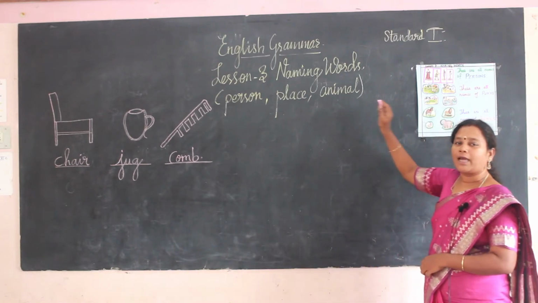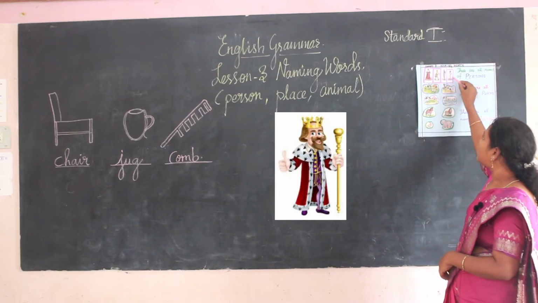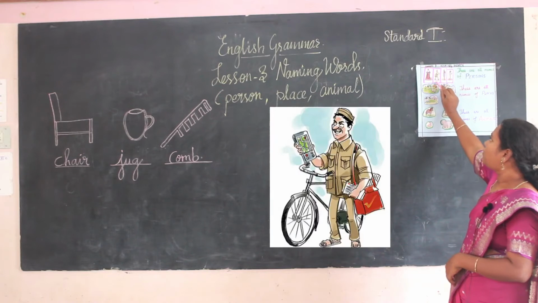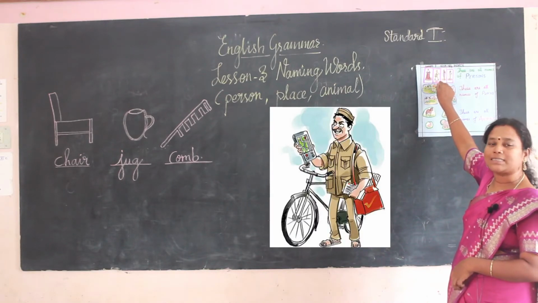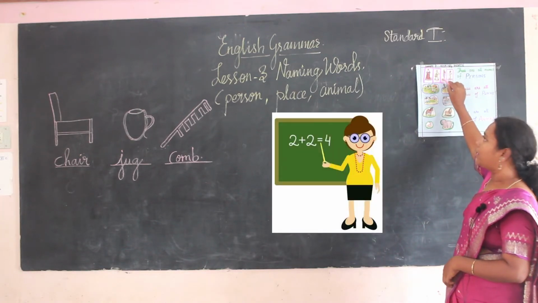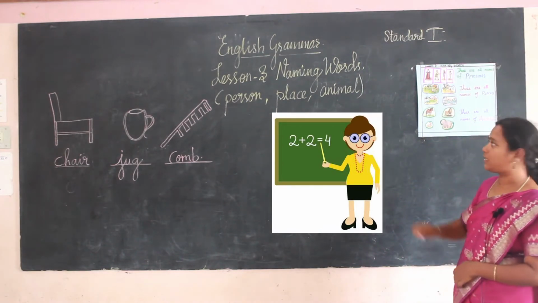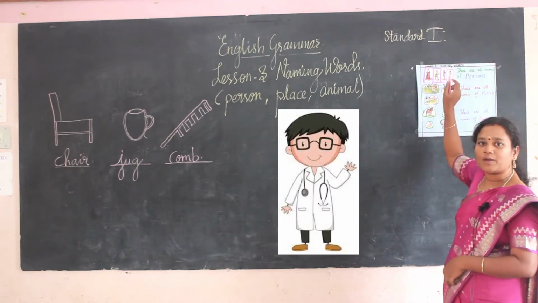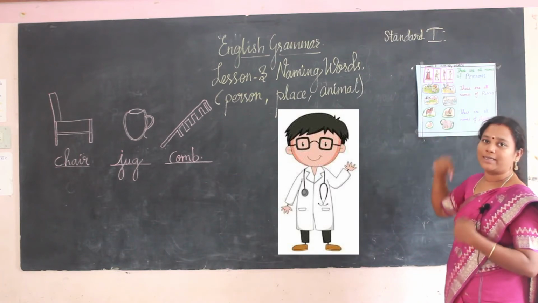Just see here, I have pasted some pictures over here. These are the pictures. See, first one is king. Second one, postman. Do you know postman? What does he do? He brings letters to us. See the next one, she is a teacher. What will she do? She gives us knowledge. And the next person is doctor. What does he do? When we fall sick, we meet the doctor to examine us.